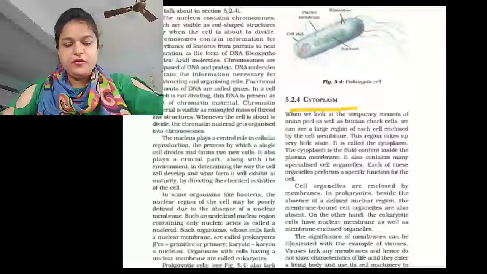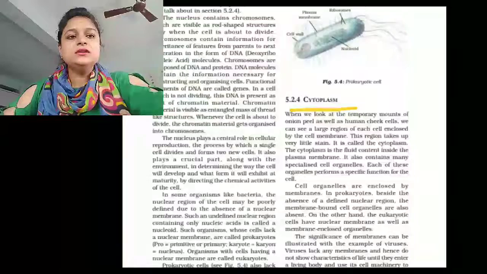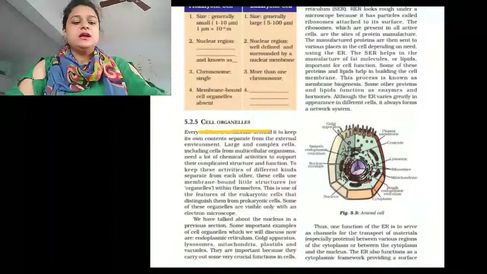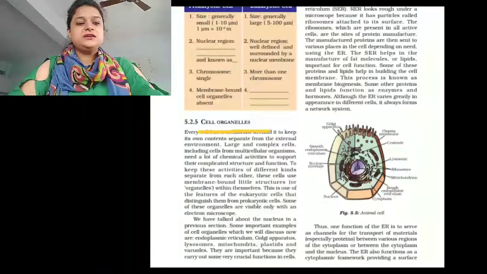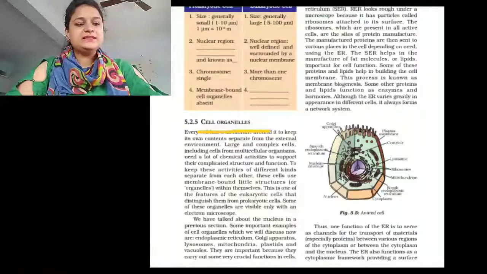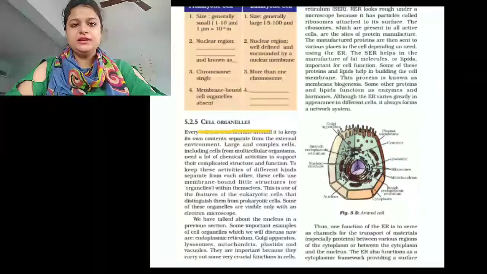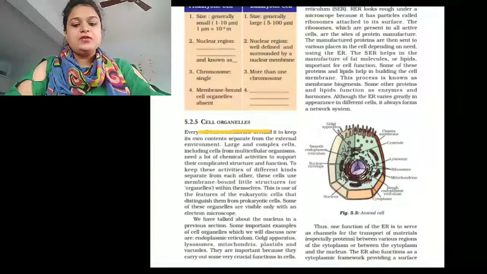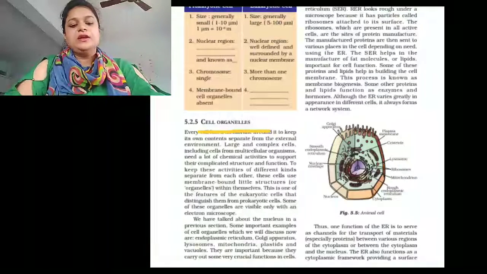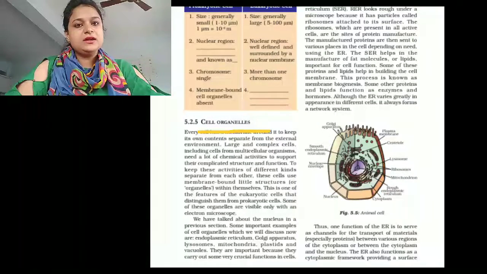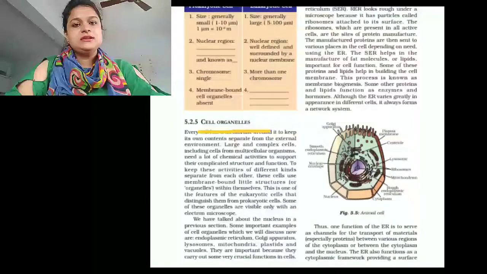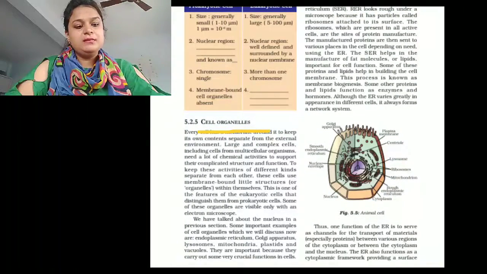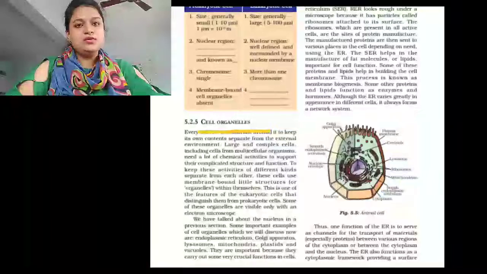Cytoplasm consists of many cell organelles. Now we are discussing cell organelles. The cell performs different functions with the help of various membrane-bound cell organelles. It has to synthesize substances like protein, using ribosome and endoplasmic reticulum. It has to secrete cell products like enzymes and hormones. It has to digest substances which are taken up by the cell during endocytosis.